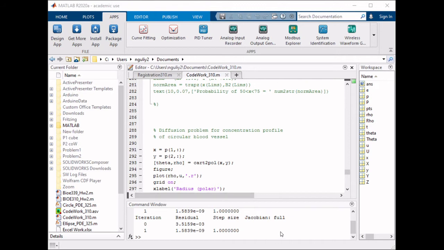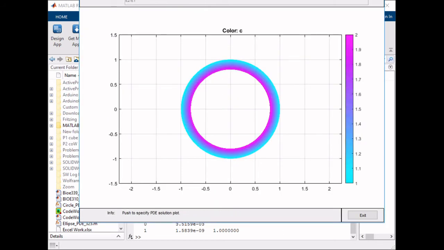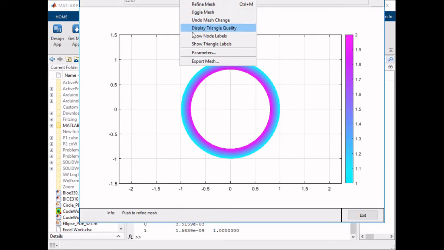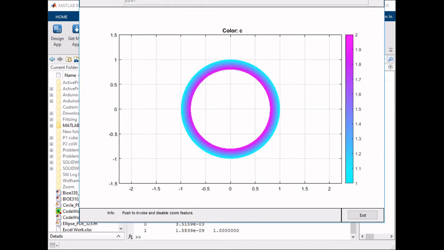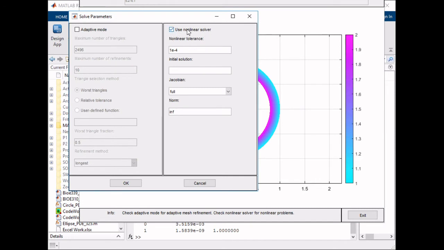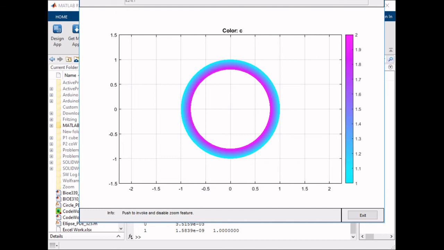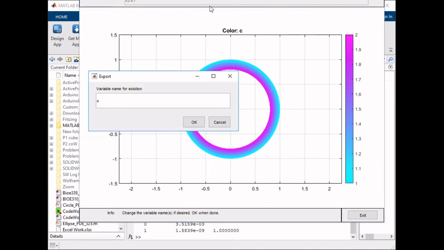However, another part we can do is, once you already have your established model, we can go ahead and export the coordinates. So go into mesh, go into export mesh, and this is just going to export all of your coordinates in terms of points, edges, and triangles. So we're just going to leave those variables the same. And we're also going to make sure we have the nonlinear check enabled, and the Jacobian method is going to be full. This is what's going to help us get the full solution. So then once you've done that, we go ahead and export the solution.